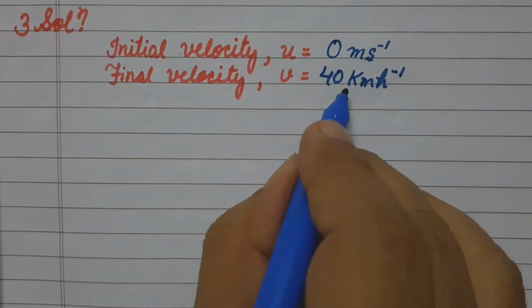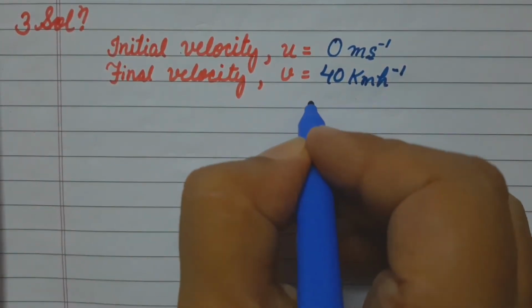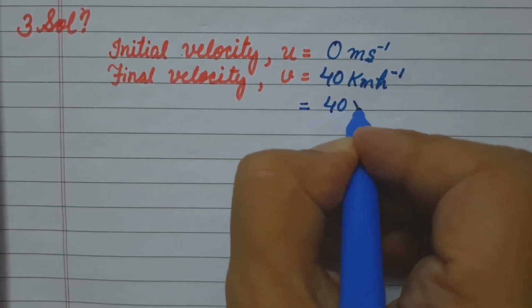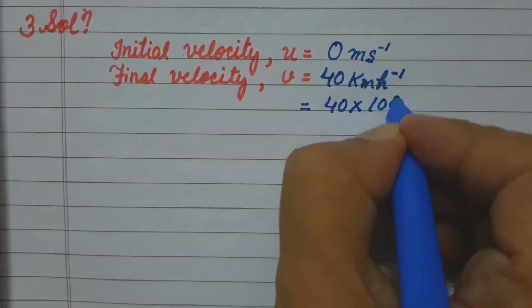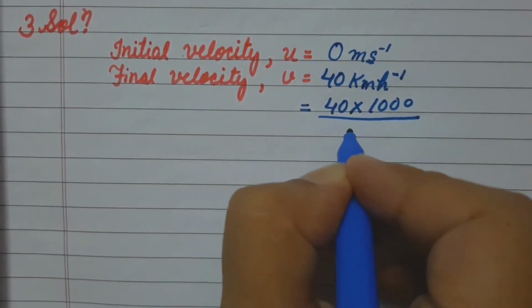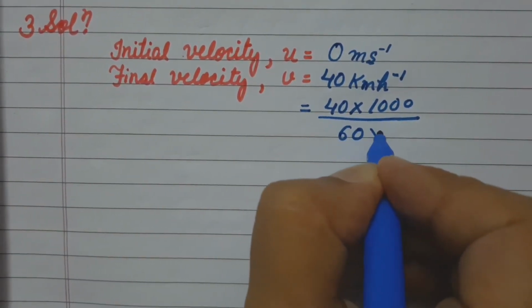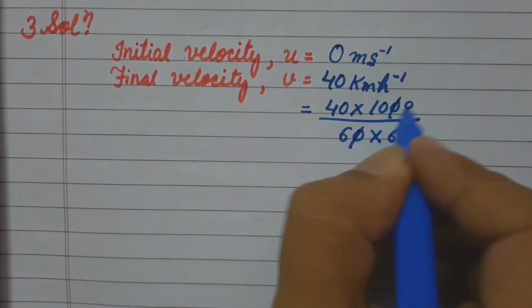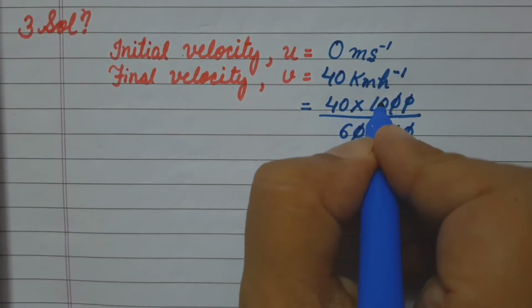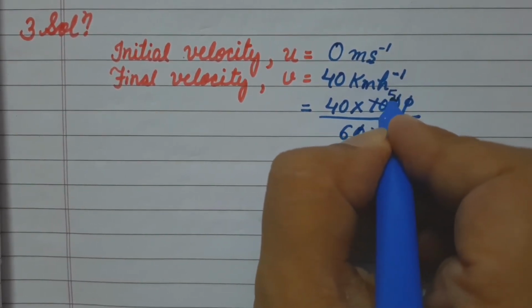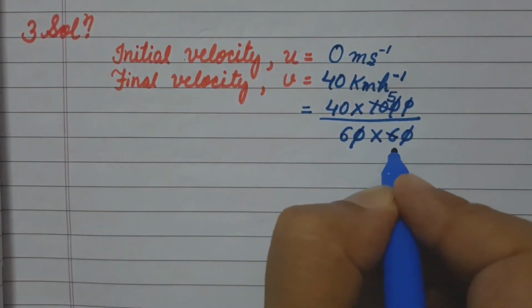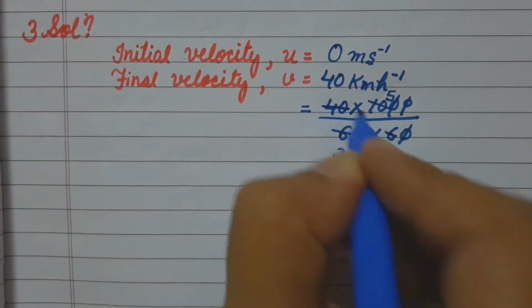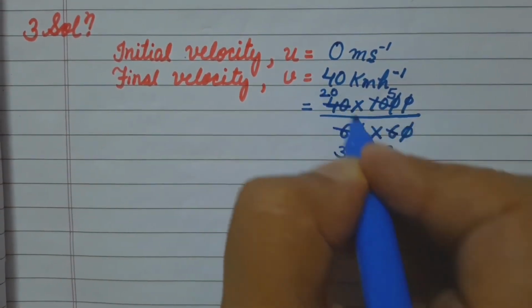We have to convert it into meter per second for our convenience. 40 multiply 1000 divided by 60 into 60. 5 2s are 10, 3 2s are 6, 20.